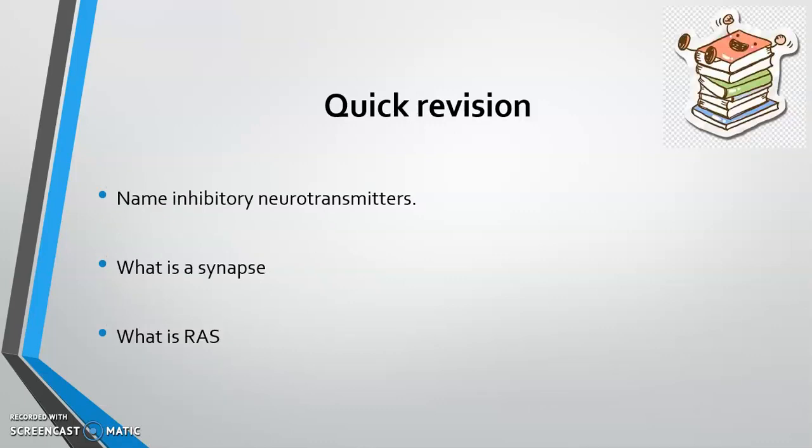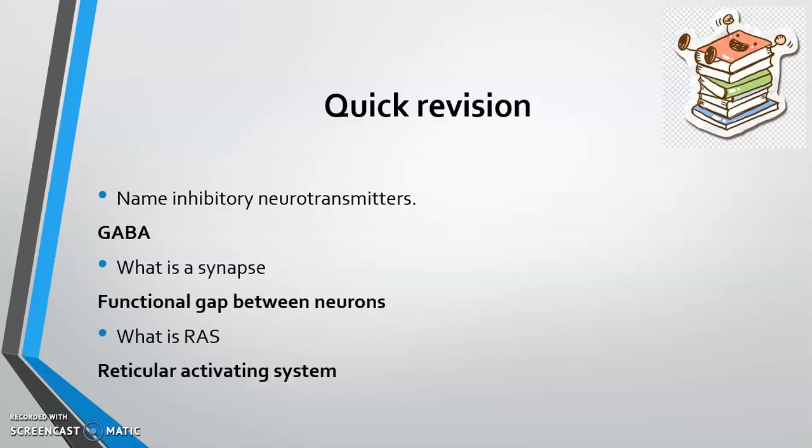So let's revise our previous lecture. Can you name me some inhibitory neurotransmitters? GABA. What is the synapse? Yes, it is the functional gap between the neurons. RAS is reticular activating system, which is responsible for maintaining wakefulness.